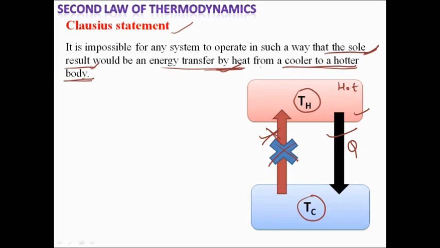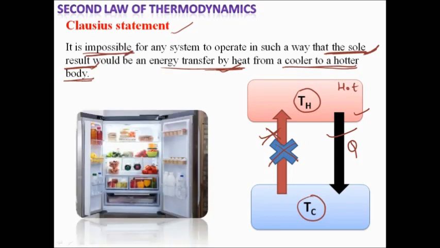If that is the sole result. What is meant by sole result is that it is not the only process happening. If there is some other process also happening with the transfer of heat, then it is possible. Only when the transfer of heat from a cooler to a hotter body is the sole result, that is impossible.